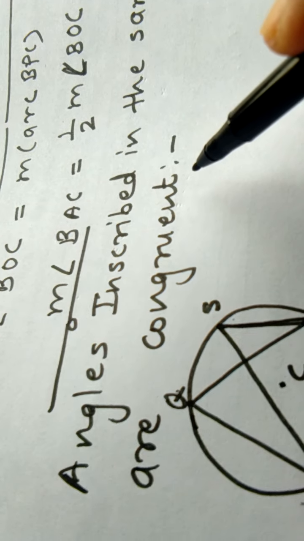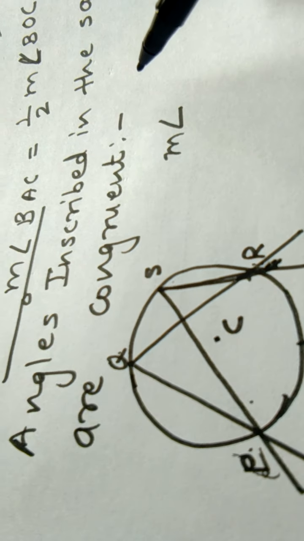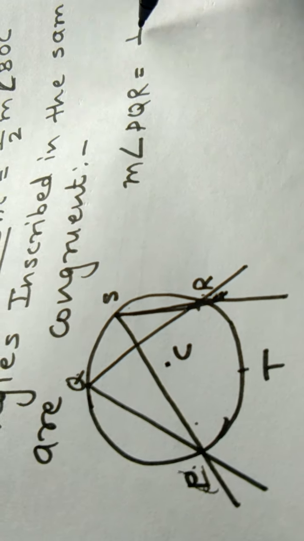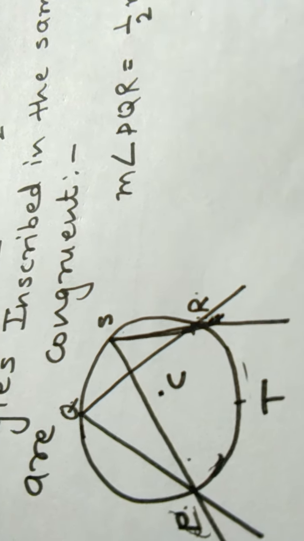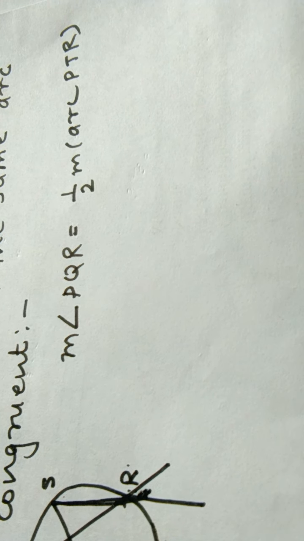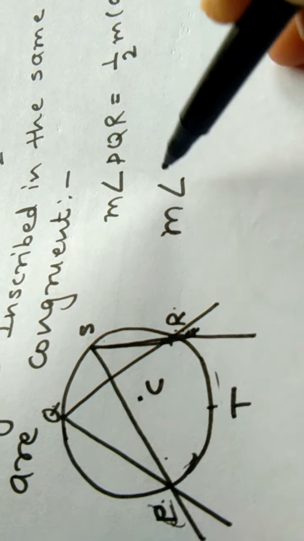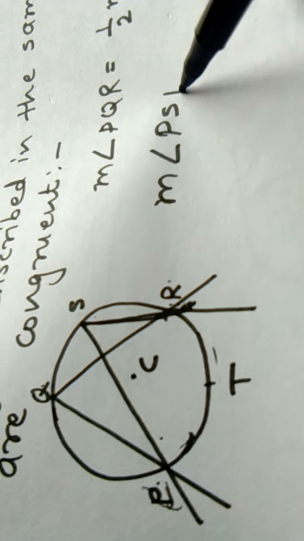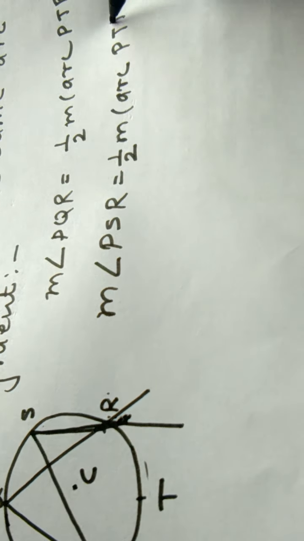From the inscribed angle theorem, the measure of angle PQR is equal to 1/2 measure of arc PTR. Similarly, we can also write that the measure of angle PSR is equal to 1/2 measure of arc PTR.